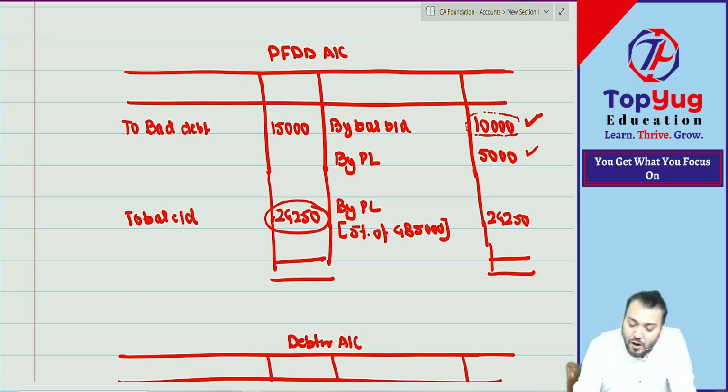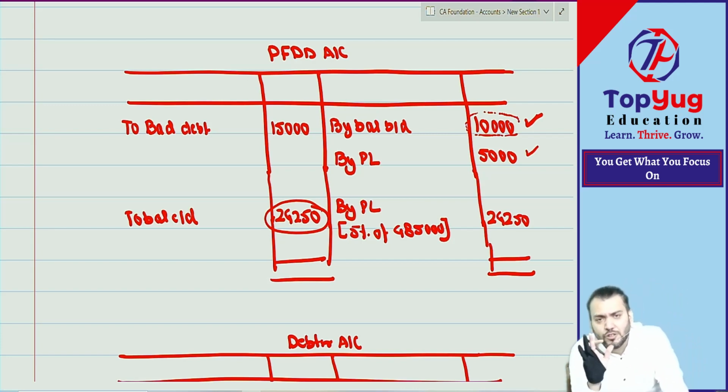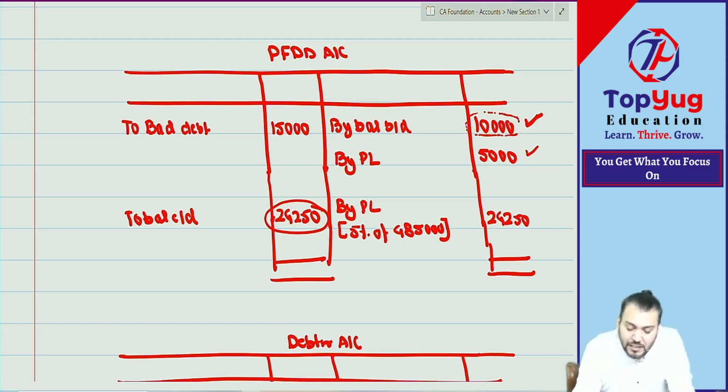But last year, how much provision did we create? And what is our actual loss? There is a deficiency now. We expected 10,000, actually it is 15,000. So 5,000 more should be debited to the current year PL. So we have done PL account debit to provision, how much? 5,000. So now it becomes 15 and the account is done.